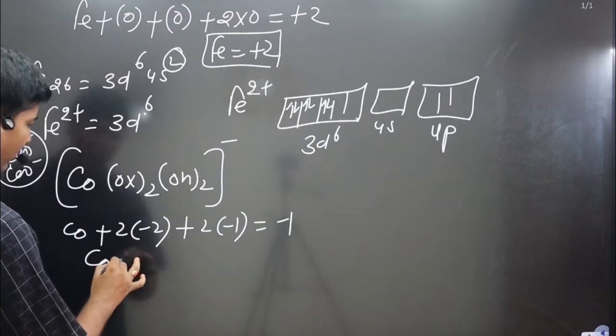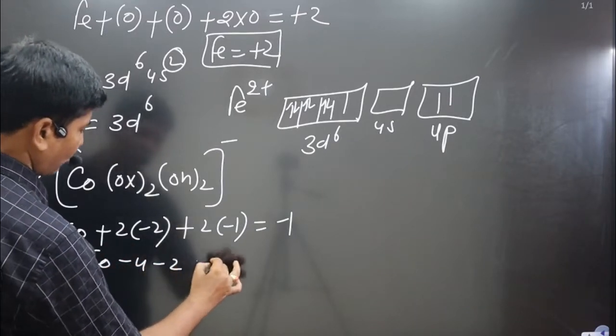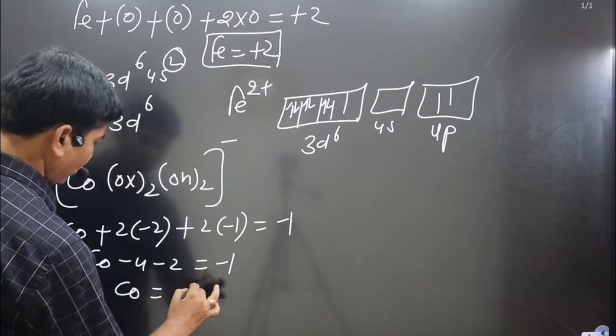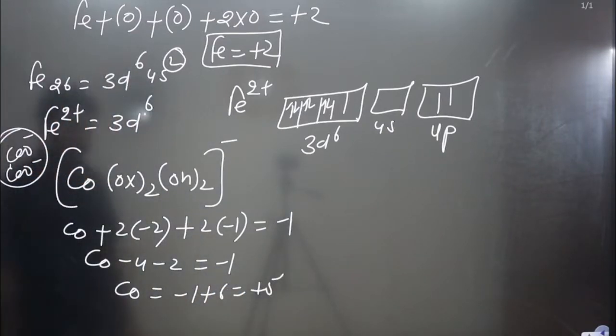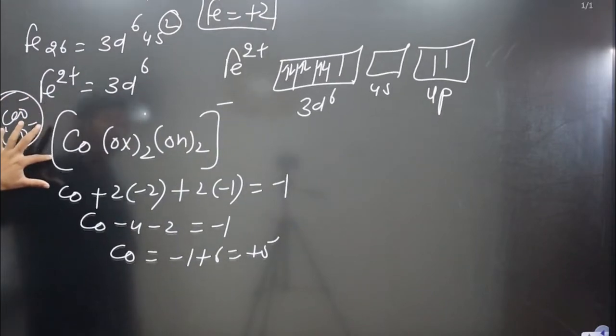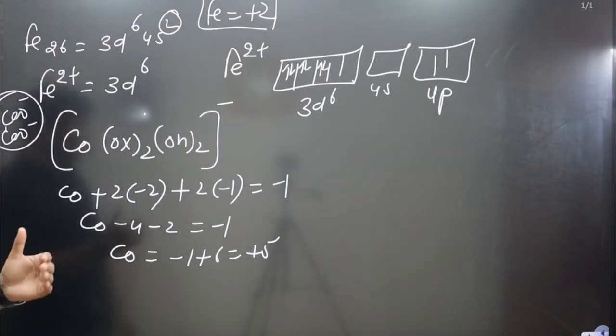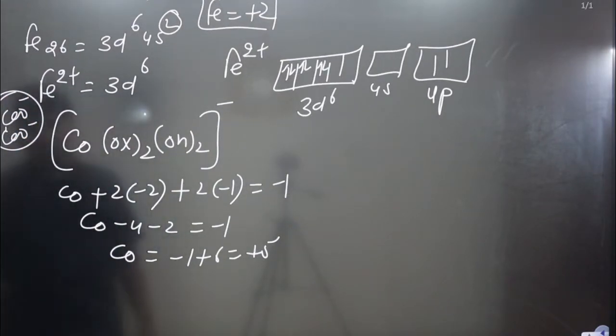Cobalt: -1 -4 -2 is equal to -1. Cobalt is equal to -1 plus 6 is equal to +5. Cobalt is present in +5 oxidation number. Okay. Next, following the steps under valence bond theory, we write the electronic configuration.